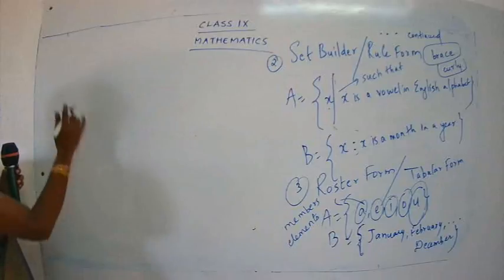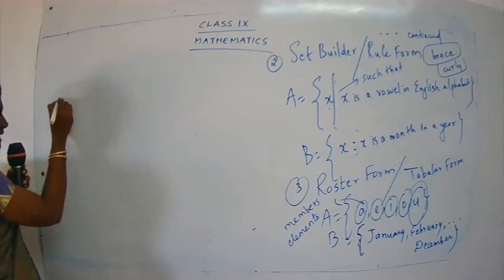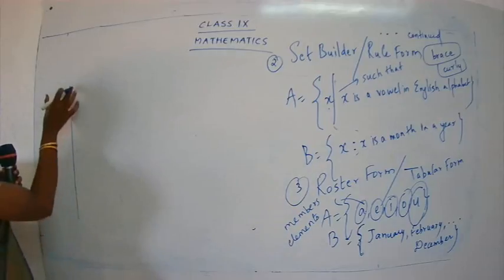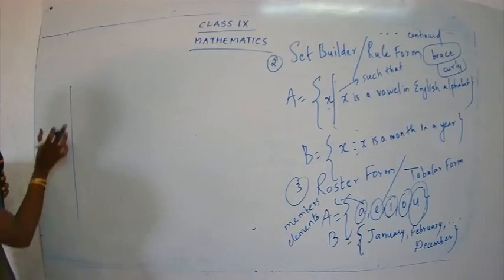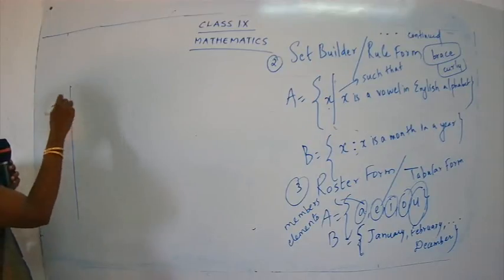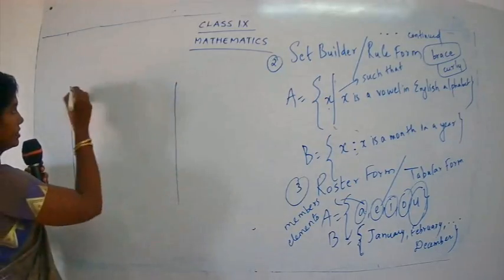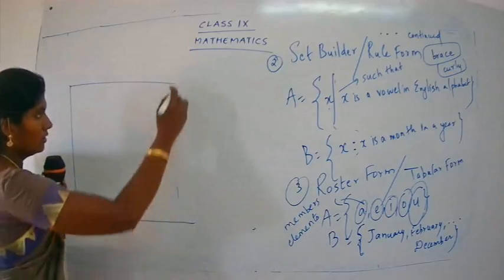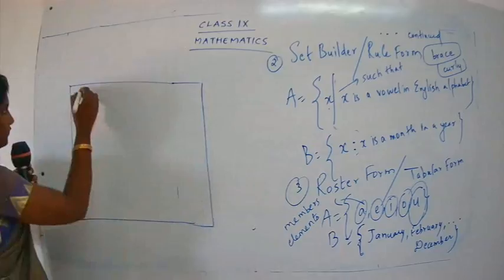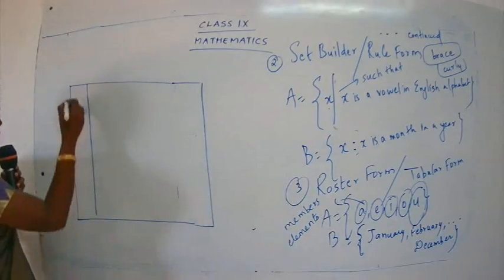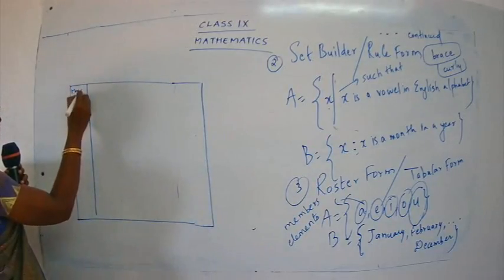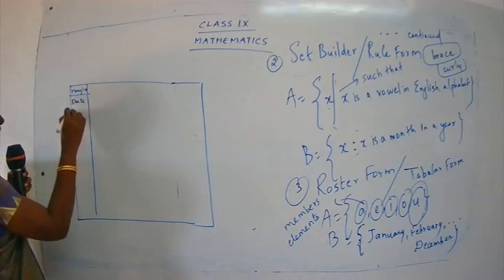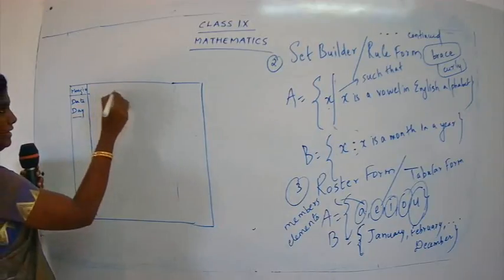Whenever you start with a new page, every time just do not write directly the numbers over here. So every time you have to draw a margin, it can be just for 1 centimeter or 2 centimeter. You would have used this, yes? Suppose this is your page. Okay, I'll just draw a page. We have a page over here. So first thing is you are going to draw a margin. In this margin only you are going to write the date and the day. Okay, and here you will write the exercise.